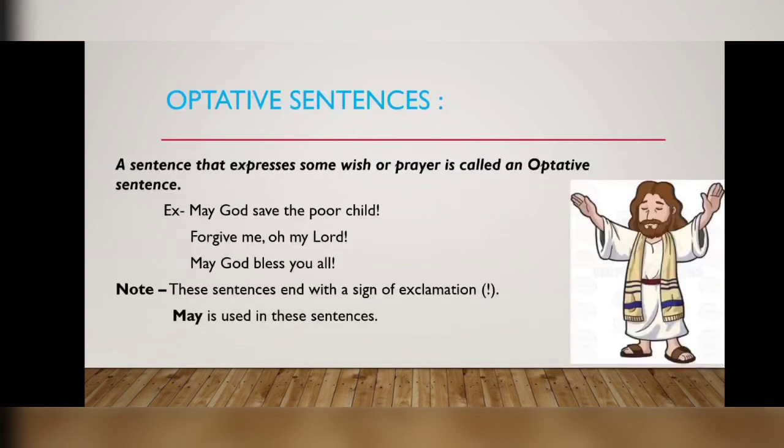Next, optative sentence. A sentence that expresses some wish or prayer is called an optative sentence. It means in this sentence we wish something good for someone, or we curse someone, or we pray for something or someone. Example, May God save the poor child.